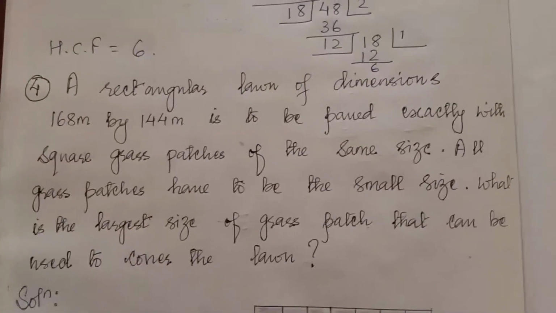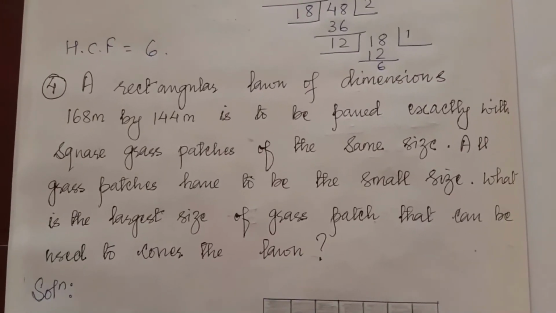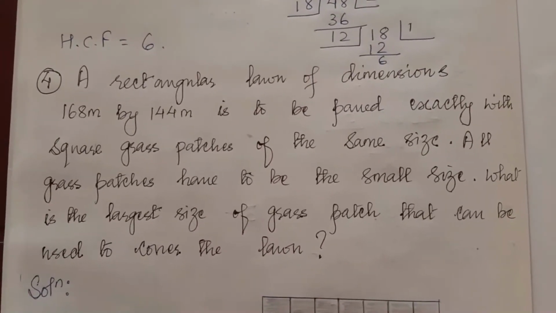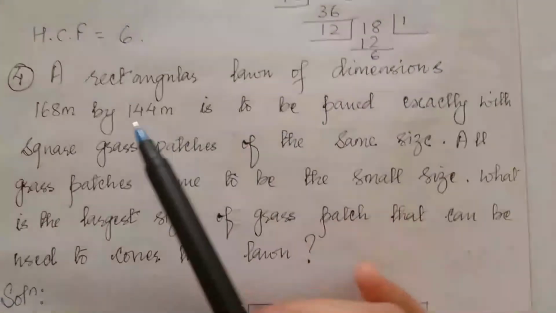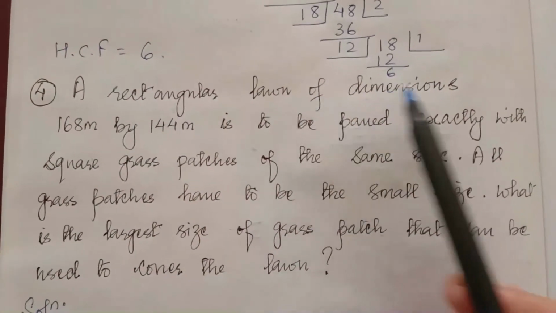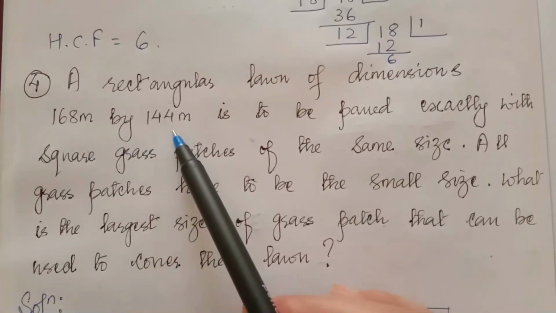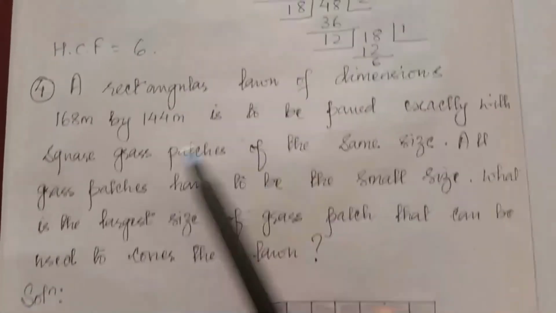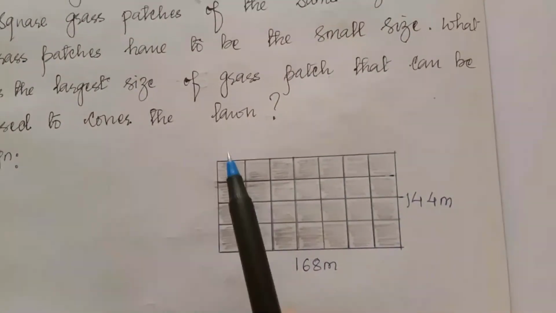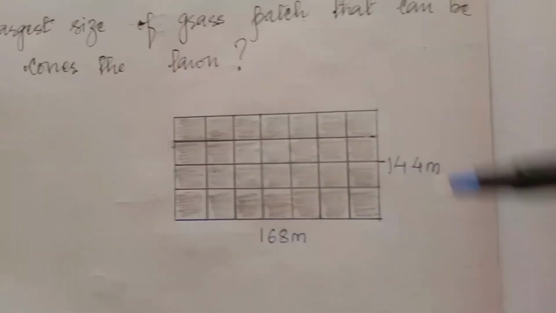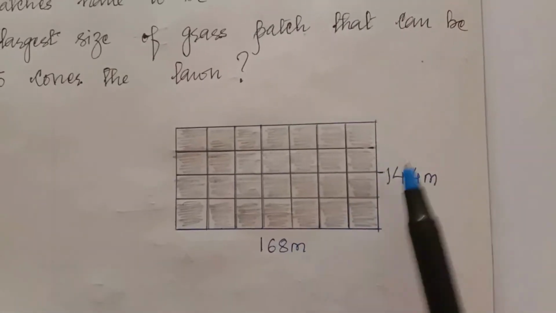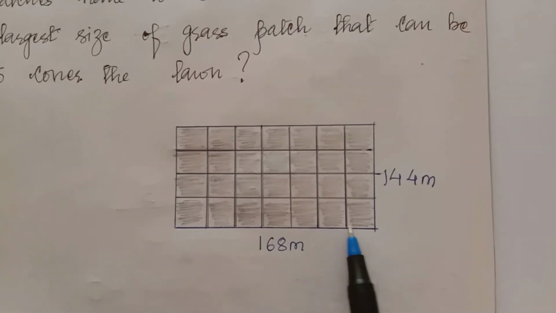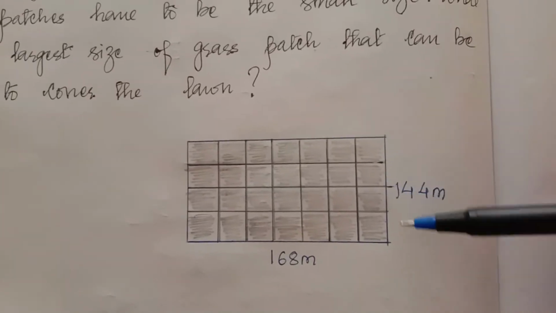Now question number 4. This is a word problem. Okay, so since this exercise is based on HCF, in the word problem also you have to find HCF. So the question is: a rectangular lawn of dimensions 168 by 144 meter. So one rectangular lawn is there. This is the shape of a rectangle, and 168 is called the length, the longest side, and this is called the breadth. Okay, this rectangle is 168 meter long and 144 meter wide.